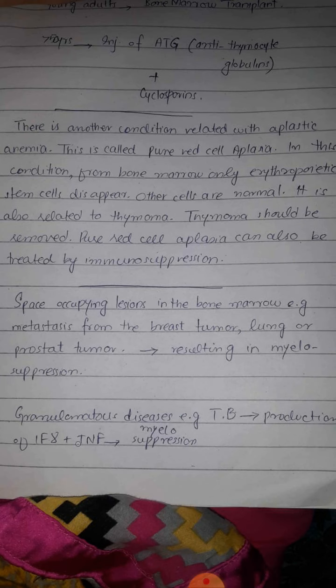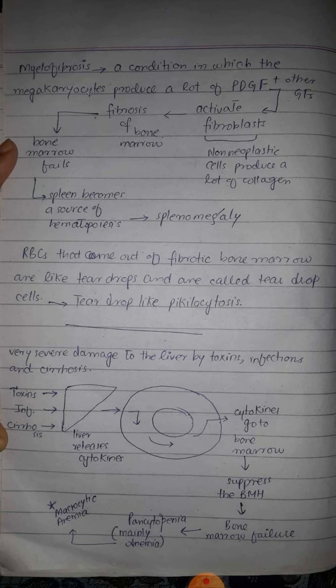Next, a person may suffer from myelofibrosis. Myelofibrosis is actually a condition in which megakaryocytes produce a lot of growth factors, especially platelet-derived growth factor. This platelet-derived growth factor activates the fibroblasts, and there is fibrosis of the bone marrow. So there is failure of the bone marrow, and there is splenomegaly because hematopoiesis starts taking place in the spleen. So we can say that myelosuppression can also take place in a condition called myelofibrosis.